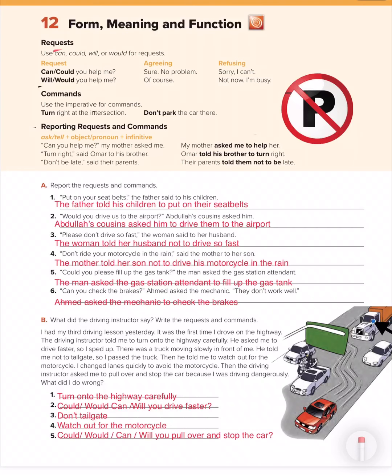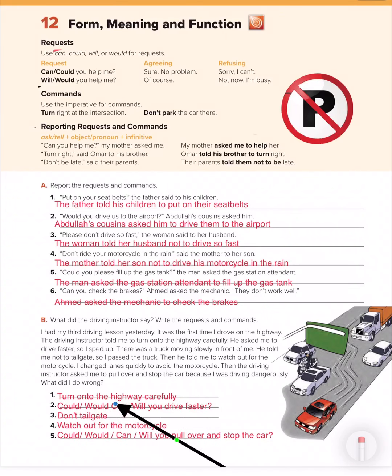So this is the truck, okay? It's like a big car. There was a truck moving slowly in front of me. He told me not to tailgate, so I passed the truck. Then he told me to watch out for the motorcycle. This is a motorcycle. I changed lanes quickly to avoid the motorcycle. Then the driving instructor asked me to pull over and stop the car because I was driving dangerously. Look here, dangerously. So what did I do wrong?